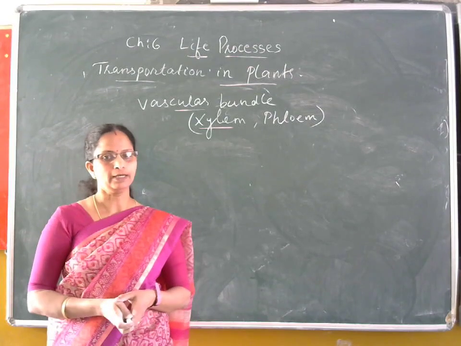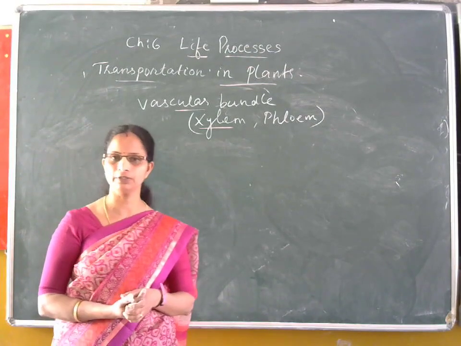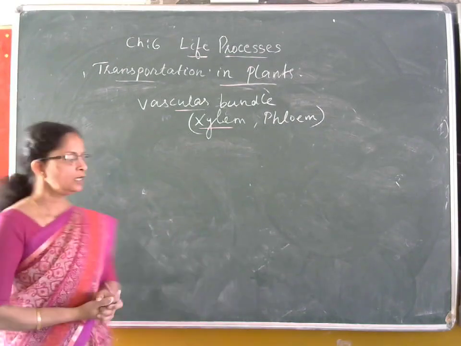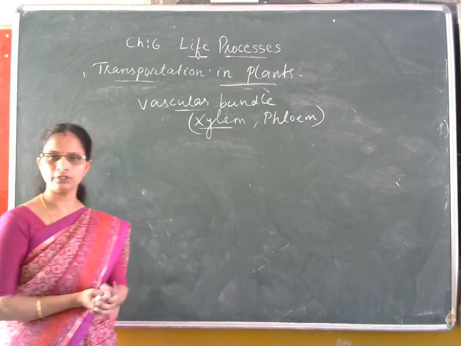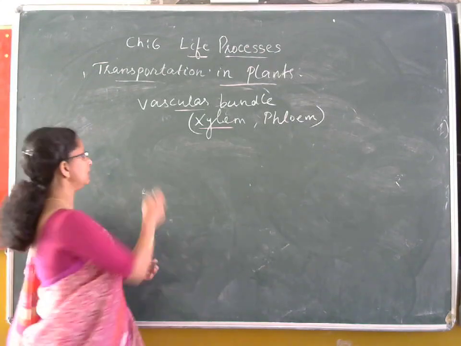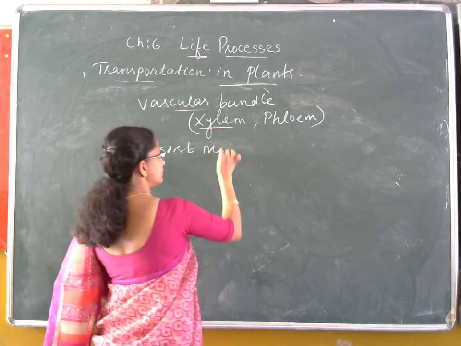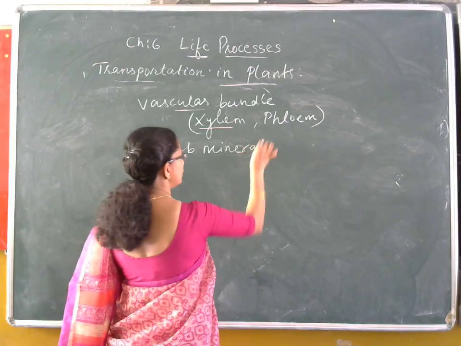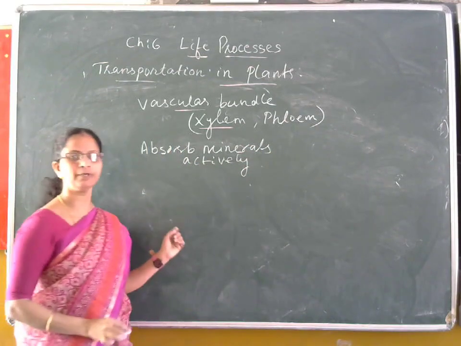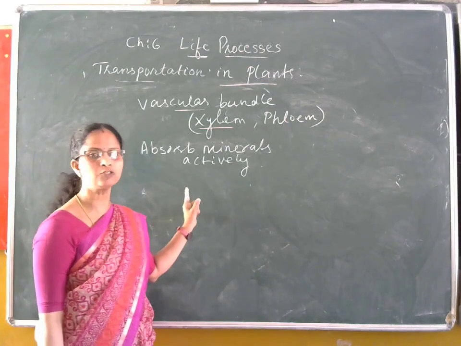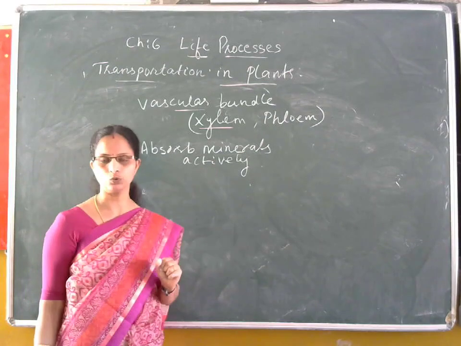Water is absorbed by the plants from the soil with the help of root hairs, which are in contact with the soil particles. The root hairs in contact with the soil particles firstly absorb the mineral ions from the soil. They absorb minerals actively, that means by spending energy from ATP, the cells of the root hair absorb the mineral ions present in the soil.